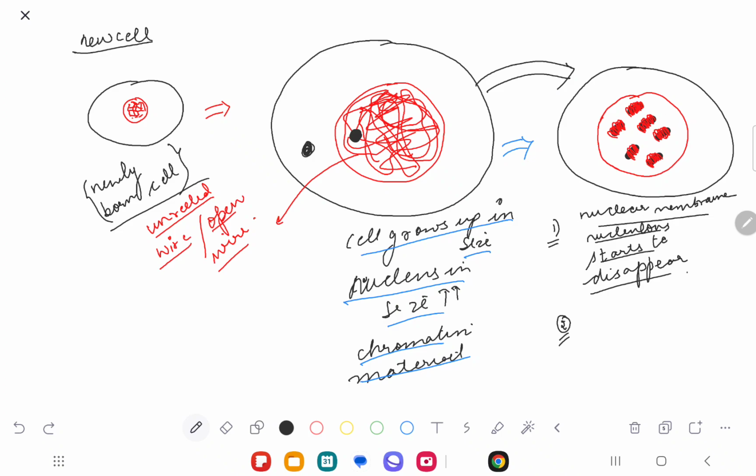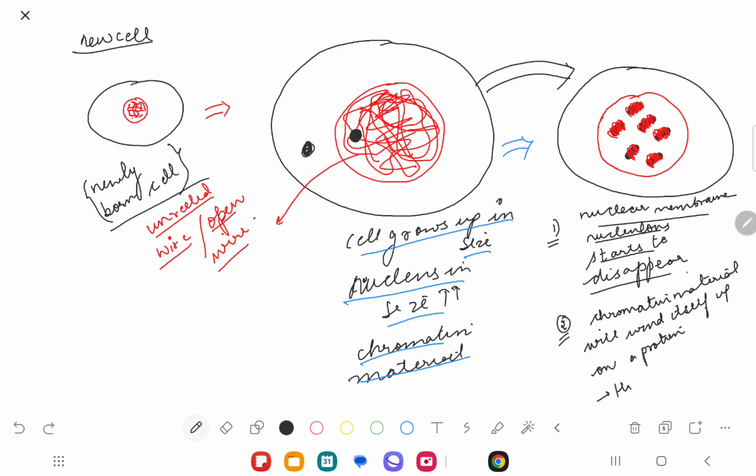The chromatin material will wind itself up on a protein.